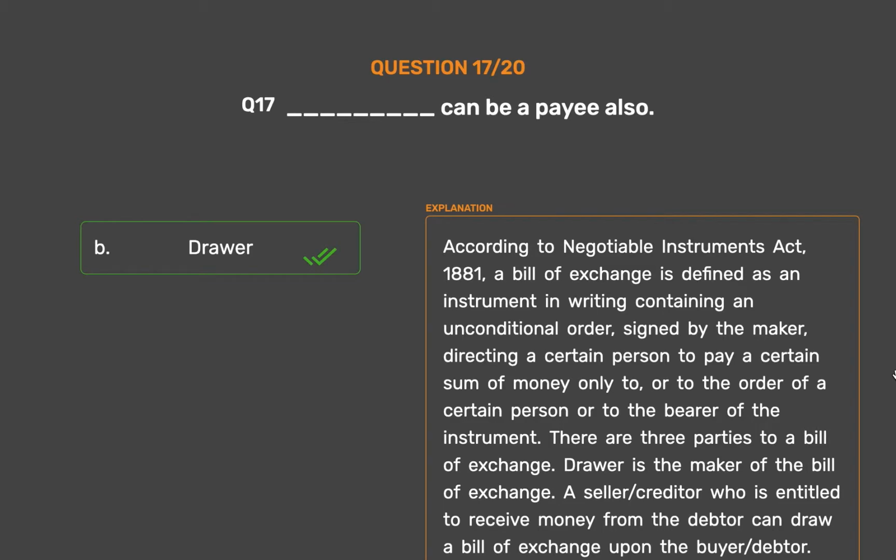There are three parties to a bill of exchange. Drawer is the maker of the bill of exchange. A seller/creditor who is entitled to receive money from the debtor can draw a bill of exchange upon the buyer/debtor. The drawer, after writing the bill of exchange, is the maker of the bill of exchange. The drawer can be a payee also.